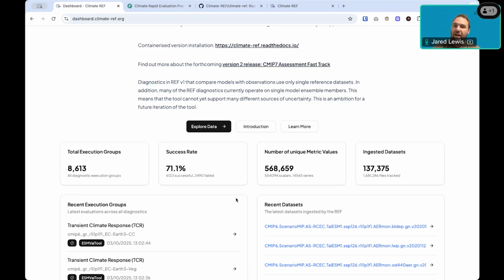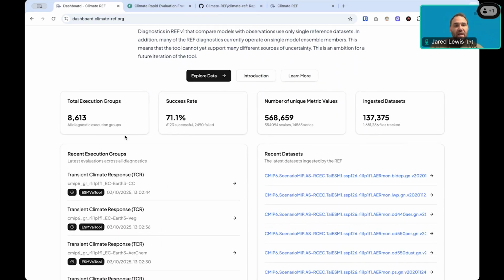Currently, we're tracking about 500,000 different unique metric values. These metric values are either scalar values, so a value plus some associated metadata, some facets, or they are one-dimensional series metric values, and those also have some associated metadata that we can use to do some filtering and to choose what we show.